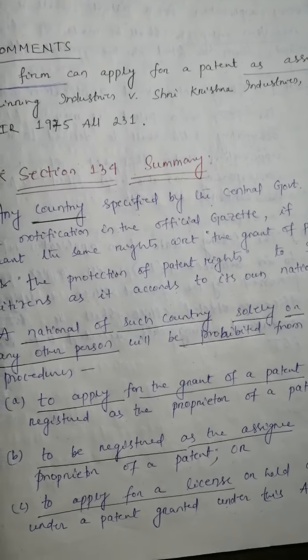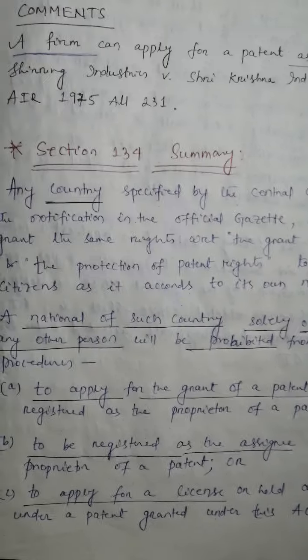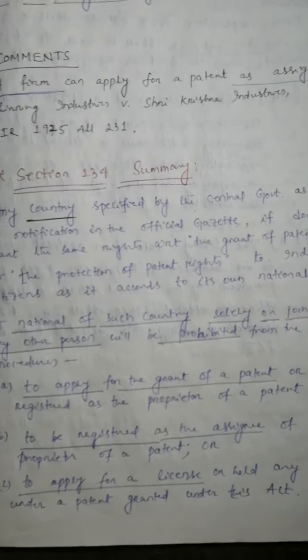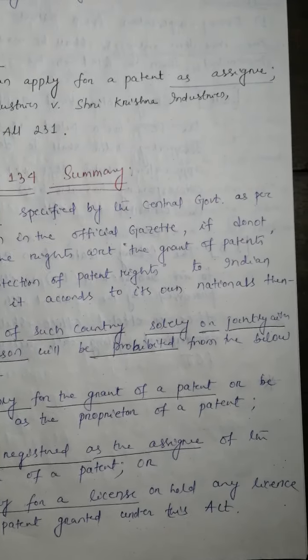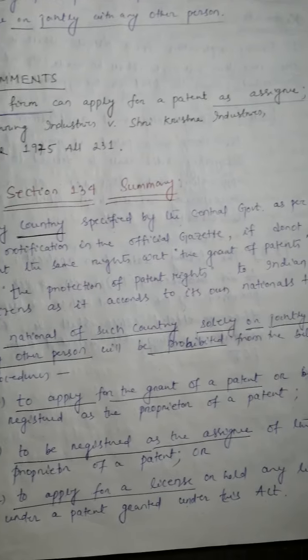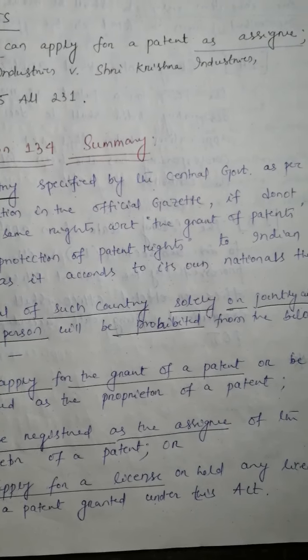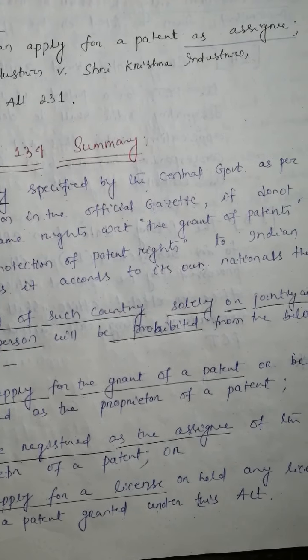That means they cannot apply for the grant of a patent, or they cannot be registered as a proprietor of a patent. And that person cannot be registered as the assignee of the proprietor of a patent, or that person cannot apply for a license or hold any license under a patent granted under this act.